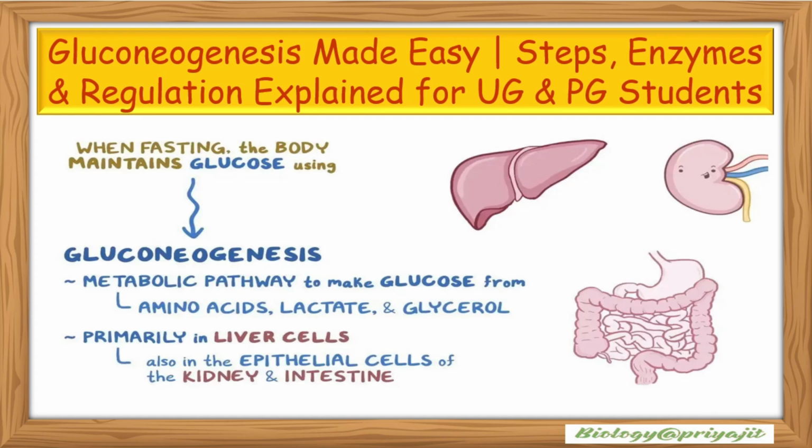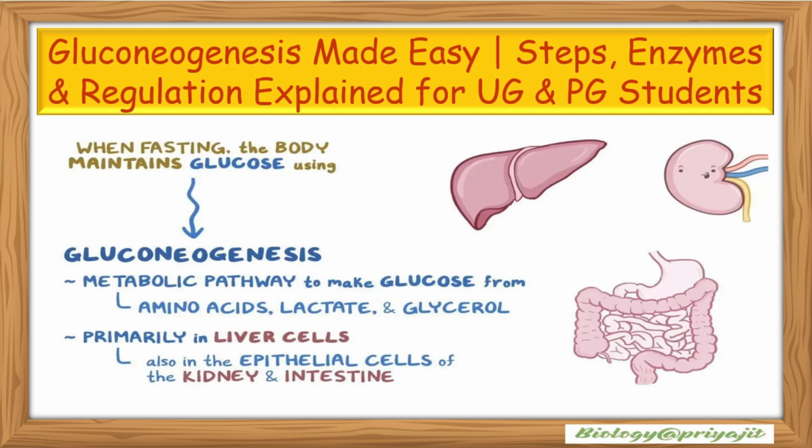Today we will learn about gluconeogenesis. Gluconeogenesis, or neoglucogenesis, means new creation or formation of glucose from sources other than carbohydrates. Basically, it's the process that makes glucose or glycogen from non-carbohydrate sources when carbohydrate in our body is depleted or low, such as during starvation or intense exercise.